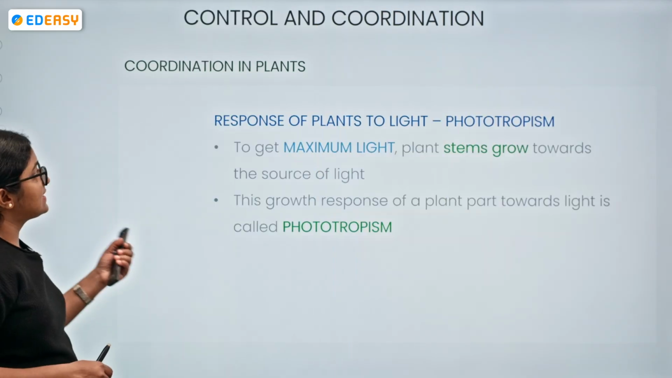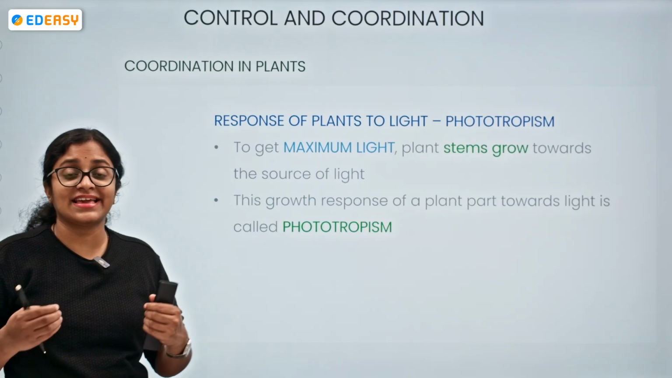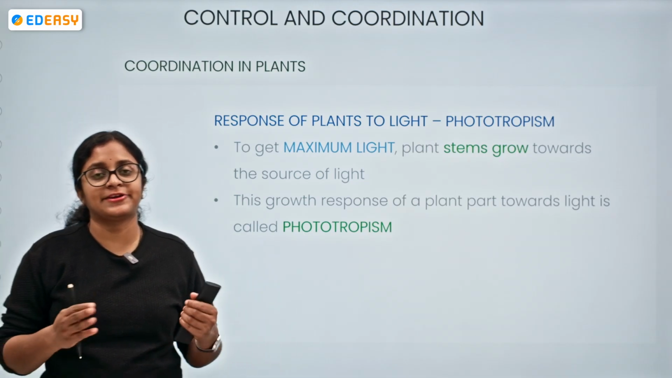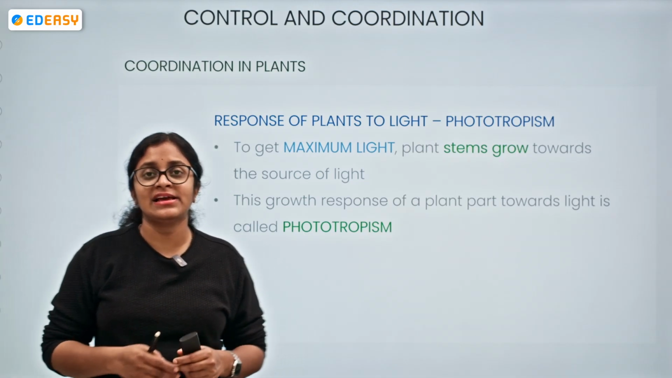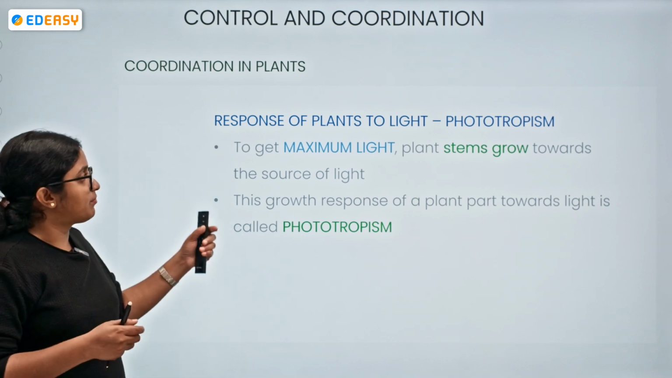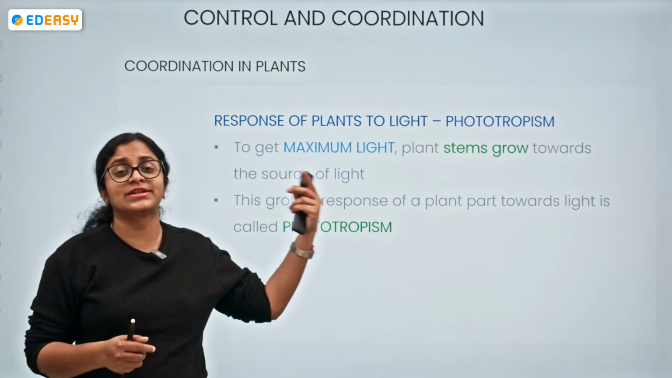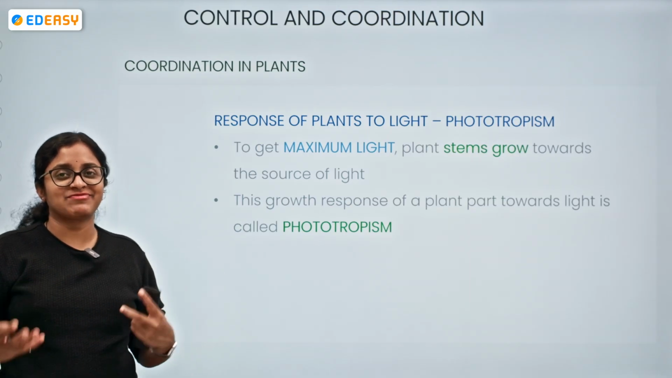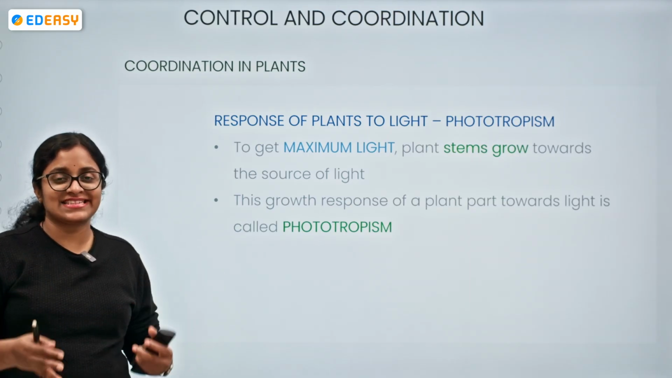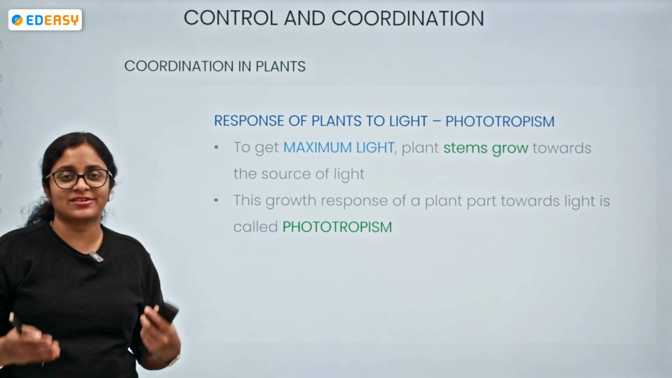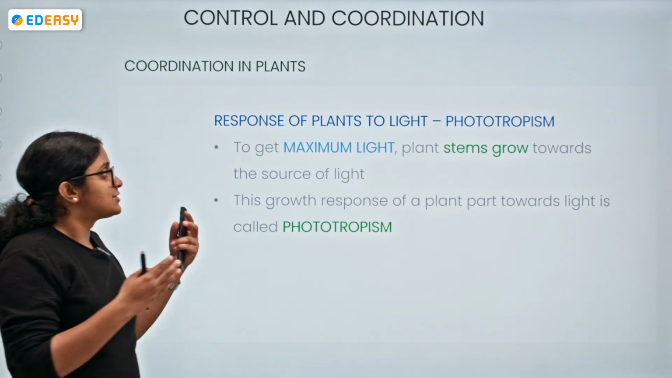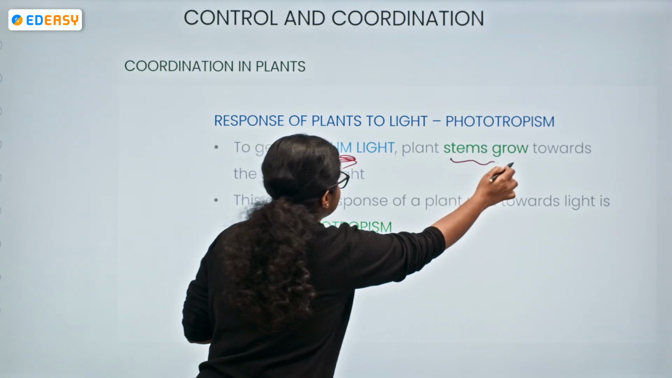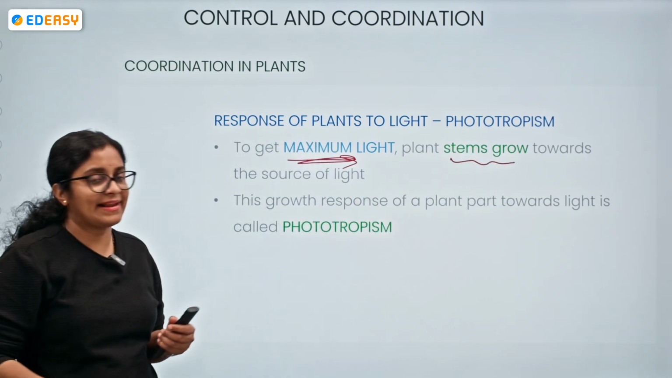Okay, let's see the coordination in plants. Let's see phototropism, thigmotropism, geotropism, hydrotropism, all of these in detail. So the first is phototropism, the response of the plant towards light. What does our plant do to get the maximum sunlight? We can see that the shoot system is growing towards the source of sunlight. To get the maximum sunlight, the plant stem grows towards the source of light.